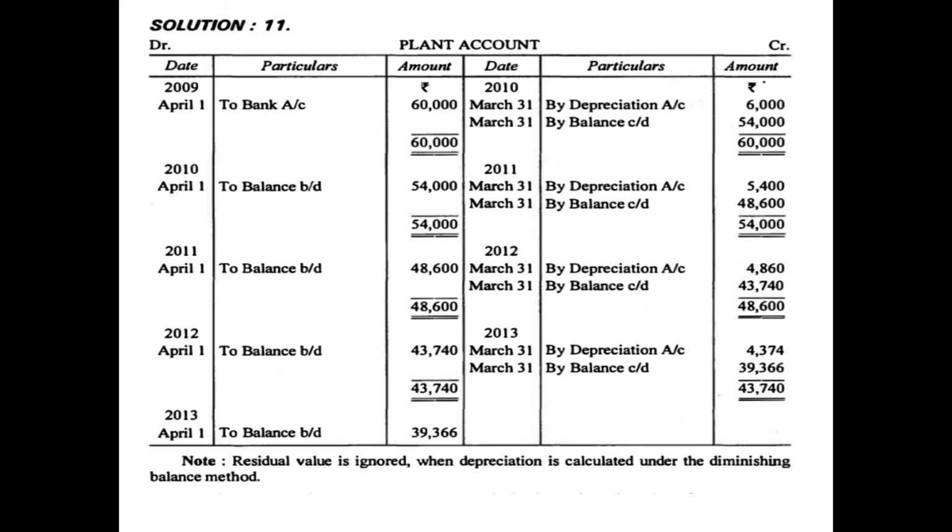Now this closing balance will be brought forward at the beginning of the next accounting year, that is to balance brought down 39,366, children. So this is how you will prepare the plant account for 4 years. Note, residual value is ignored when depreciation is calculated under diminishing balance method, because the amount of depreciation will keep on changing. So these are the two questions which we have discussed, children.